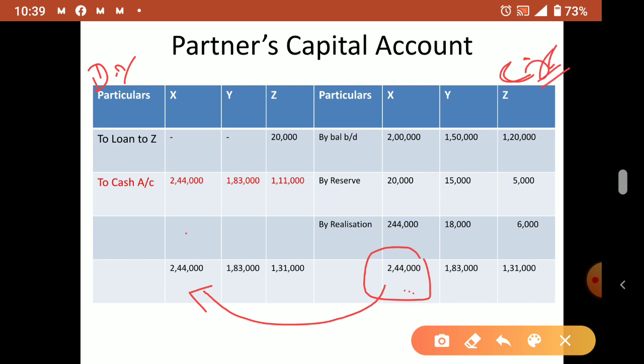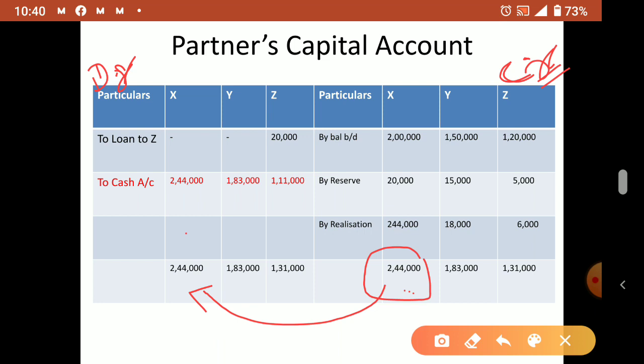Credit side more, we say credit balance; debit side more, we say debit balance. When the partner's debit side is more, then when you pay the loan you have to adjust it. That is what I told you yesterday.